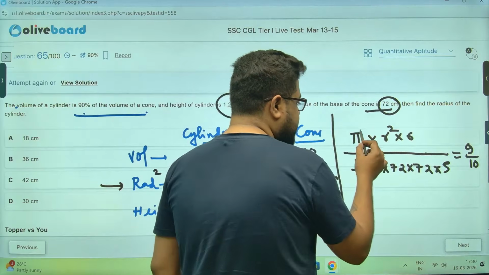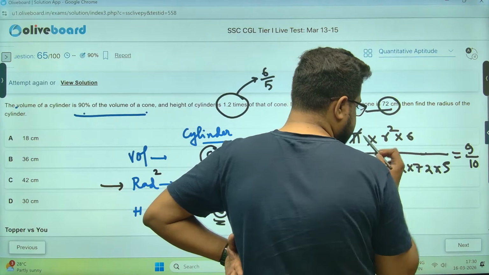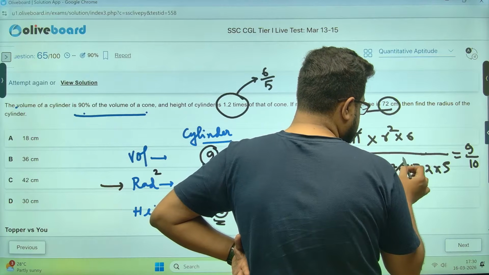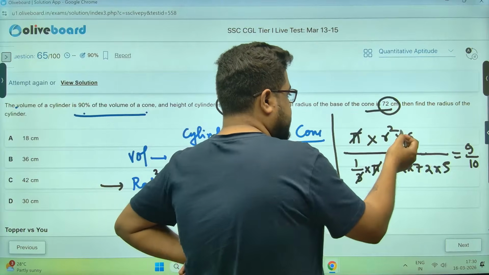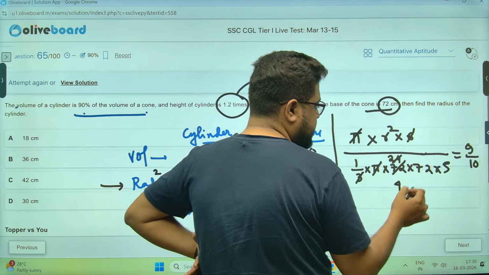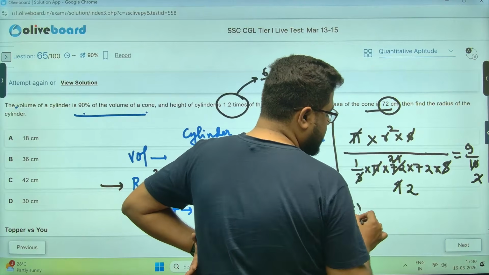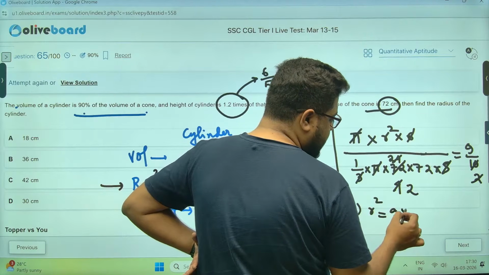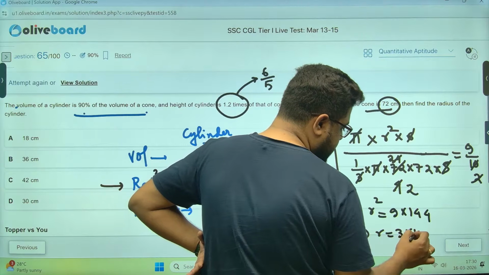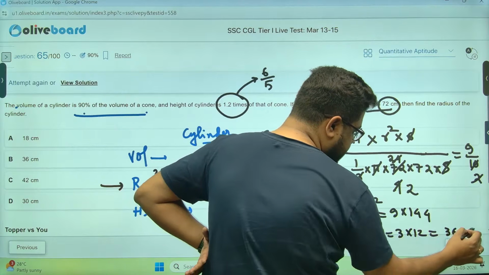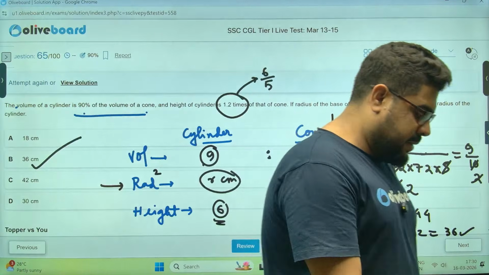Correct? So first things first, pi cancels. Achha, this 3 and this one, sir. 3/24s are this. Correct? 6/4s are this. 5/2s are this. 2/2s are this. So r square becomes 9 into 144. So r becomes 3 into 12, which is 36, sir. Done and dusted. Option number B, sir.